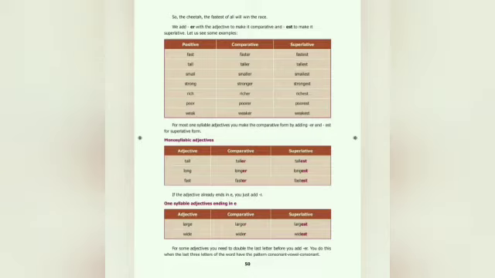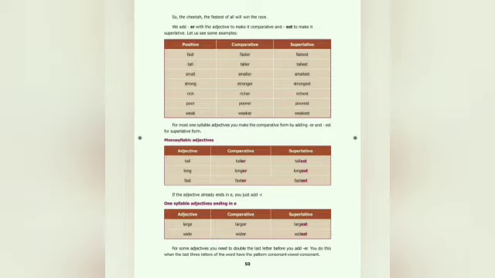And then you have to add, if it is a monosyllabic word, you can add er and est. If the adjective ends in e, it already ends in e, so you just add r. For example, large, larger, largest. Already it ends with e, so you just add r and st.